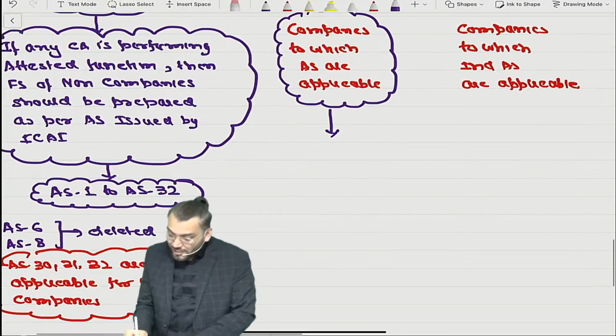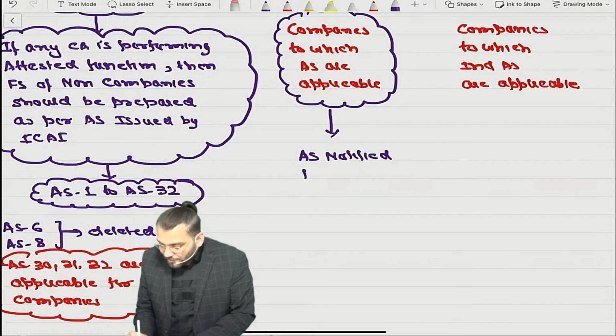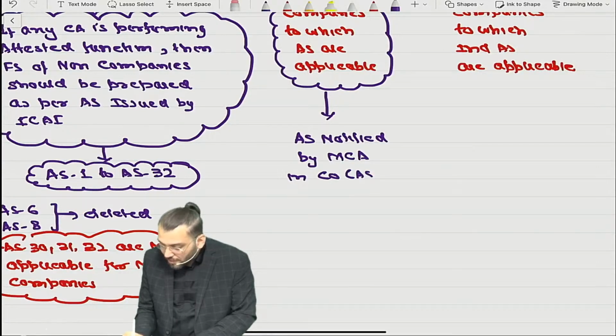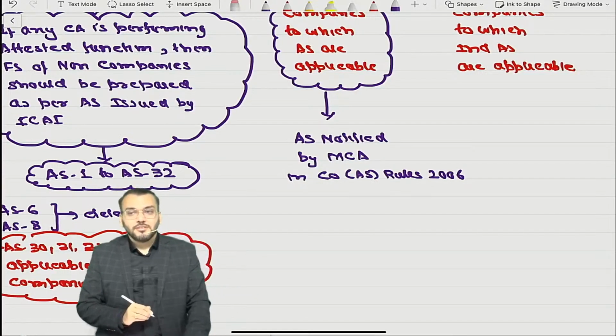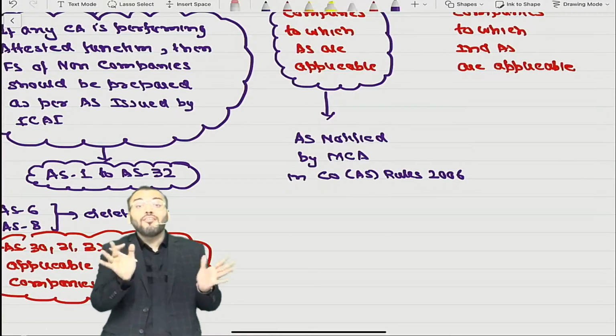It means the AS notified by whom? By MCA. Where? In the Companies (Accounting Standards) Rules, 2006. So you can't say AS issued by ICAI. If you are saying that, that is wrong.